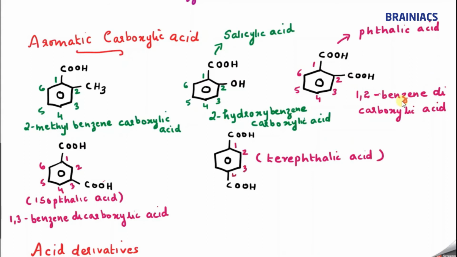1, 2, 3, 4, 5, 6. So I can write 1, comma 4 benzene dicarboxylic acid. Why di is coming? Because 2 COOH are there. And we know that whenever the COOH group is not in the parent chain, we use the term carboxylic acid. So 1, comma 4 benzene dicarboxylic acid.